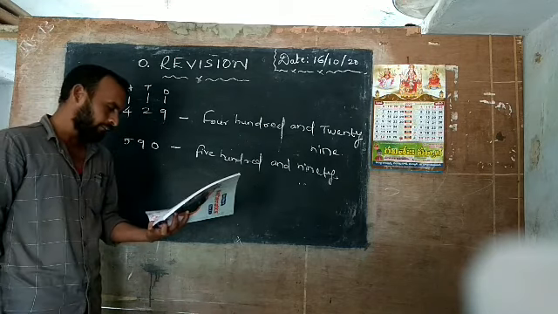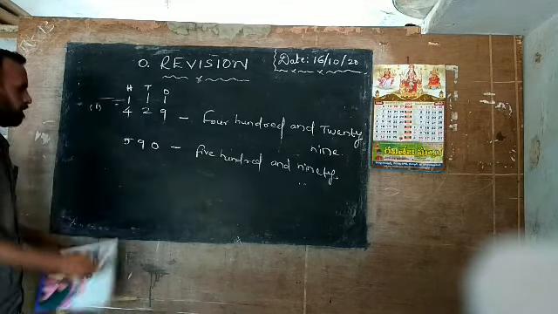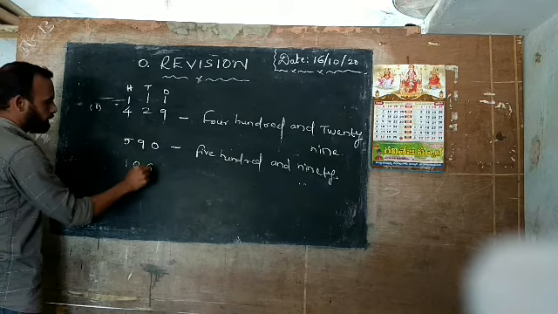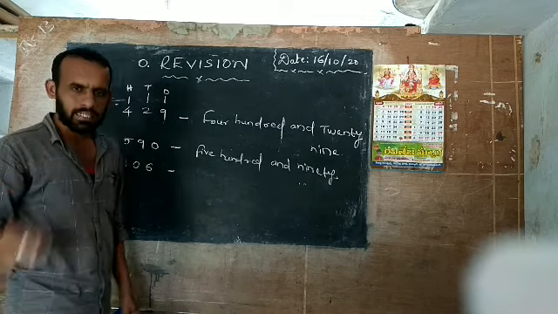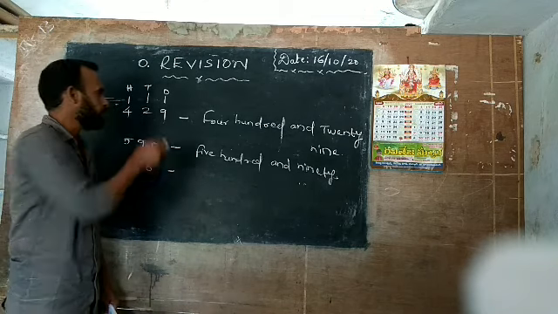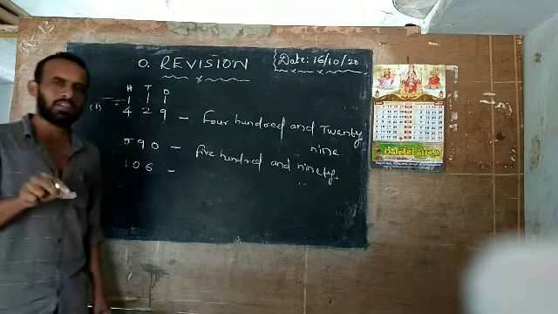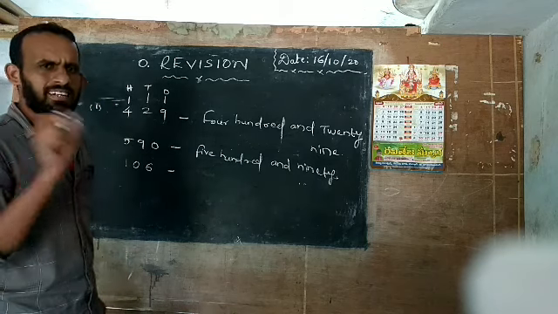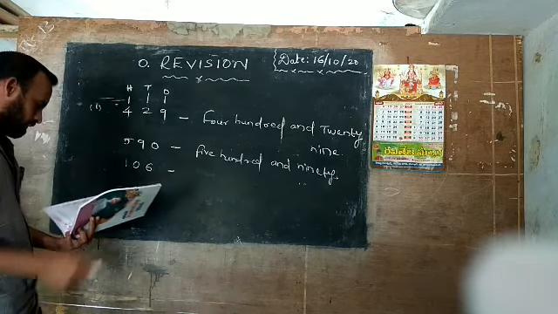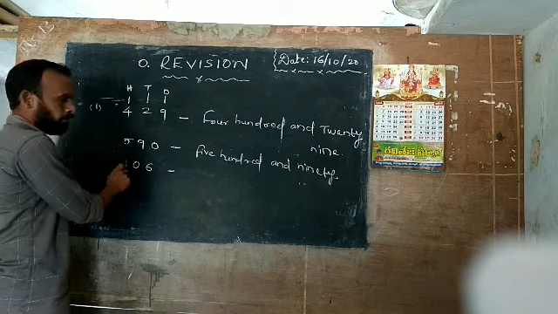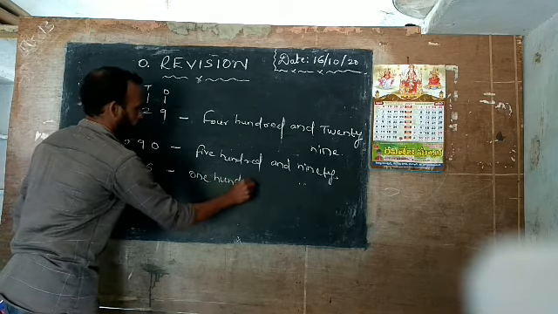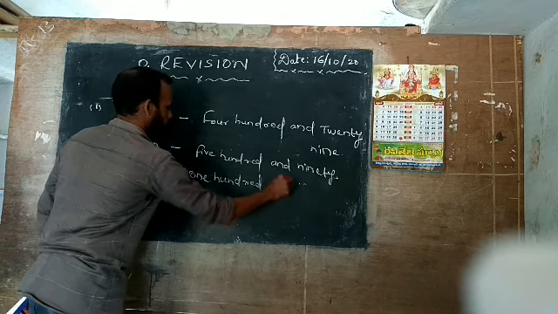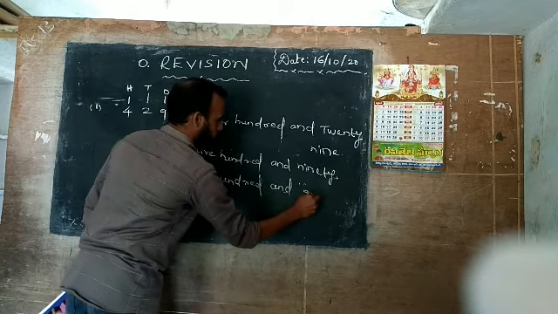Next, I will go with the last one: 106. The number names are given in the middle, you only write them, because you already learned them in second class. So what is the last number? 100 and 6.